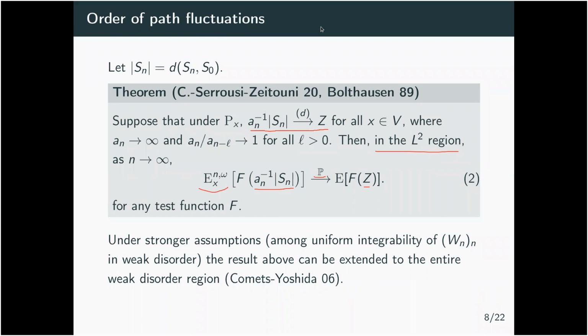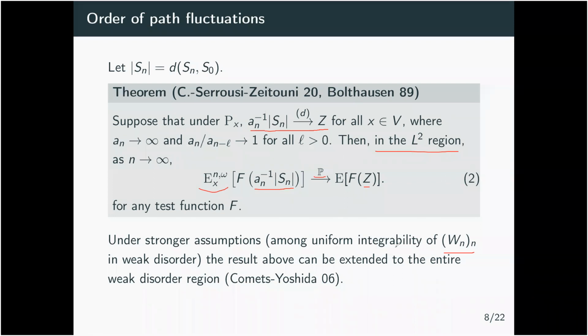But we have to assume a bit more. For example, we have to assume that the Wn stays uniformly integrable in the whole weak disorder region. And we also have to assume some kind of almost sure central limit theorem on the walk. And then you can find again this region.